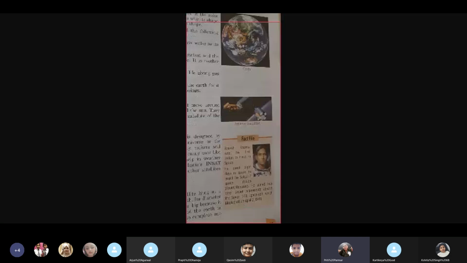This space station is of Russia. He went along with the Russians. He joined two other Soviet cosmonauts aboard the Soyuz T-11 spacecraft, which blasted off on April 2, 1984. So this information you just need to know.